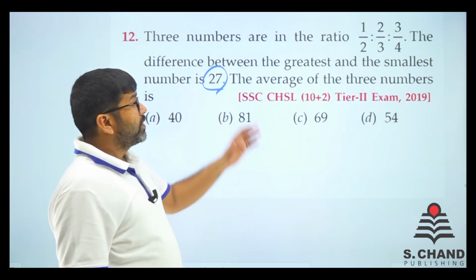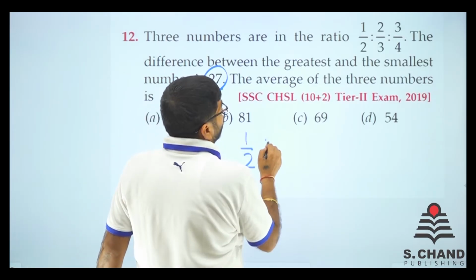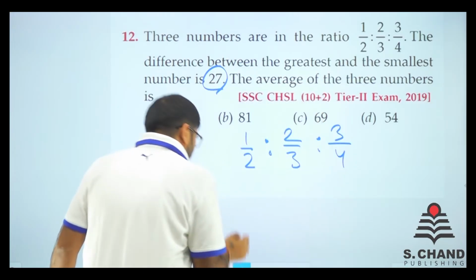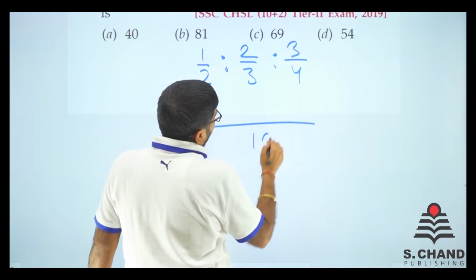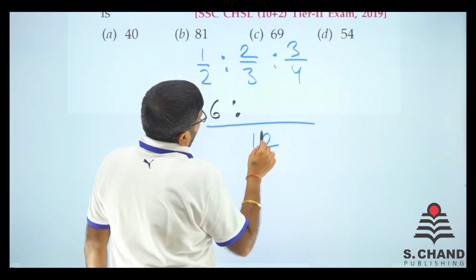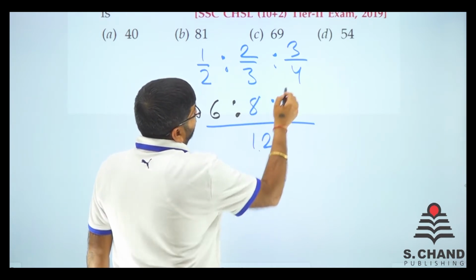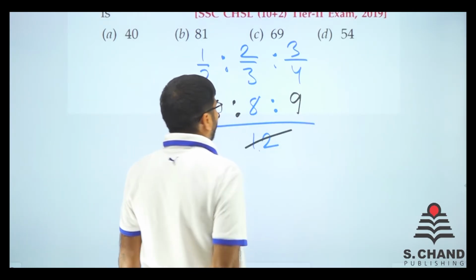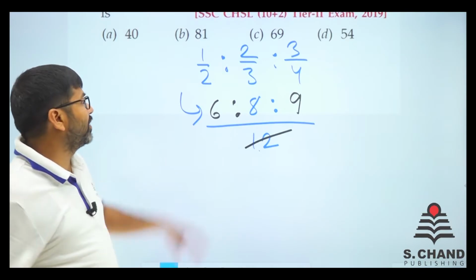Okay. See, if the ratio is given in fractions, say for example, 1/2, 2/3, 3/4, what we'll do is take 12 as the LCM. So 12 divided by 2 is 6. 12 divided by 3 is 4, 4 2s are 8. Then 12 divided by 4 is 3, 3 into 3 is 9. And that is in the ratio, so you can remove the fractions like that. So the actual ratio in regular form is this.